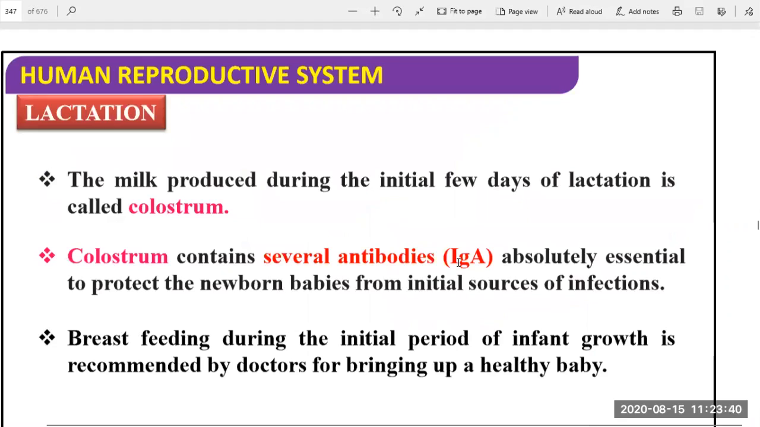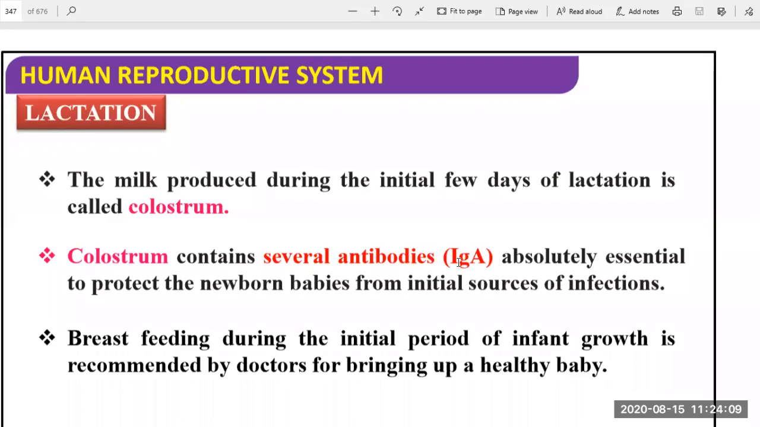Then the milk produced during the initial few days of the lactation is called the colostrum. Now what should we call colostrum? During the initial few days, meaning 4 days, 5 days, 7 days, or 1 week. So after the birth, there is a lactation in the form of colostrum.